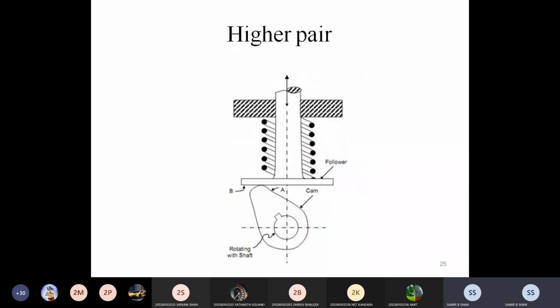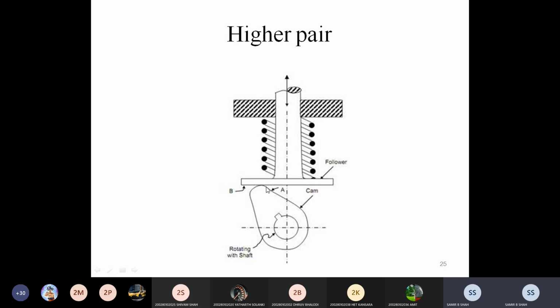And then higher pair. In higher pair, links have line or point contact. You can see here the example of cam and follower, where the cam starts to rotate on its own axis while the follower reciprocates on its own axis.